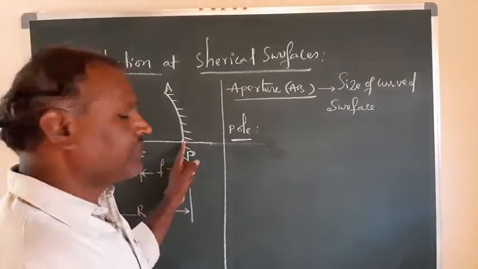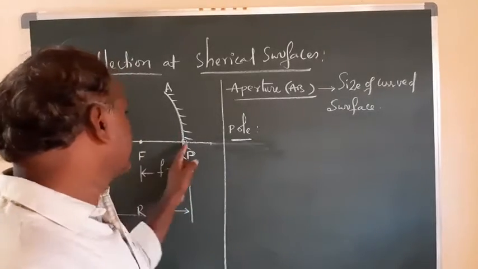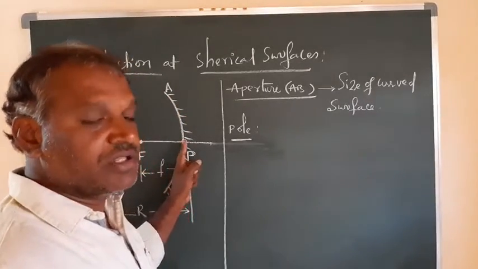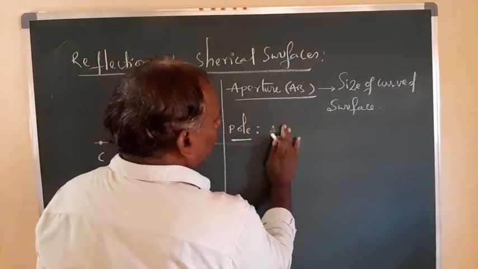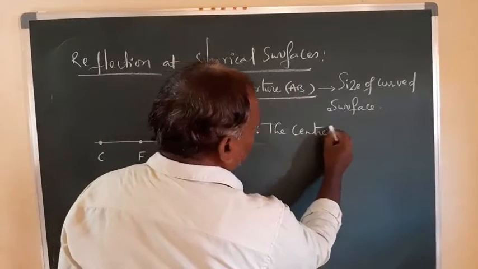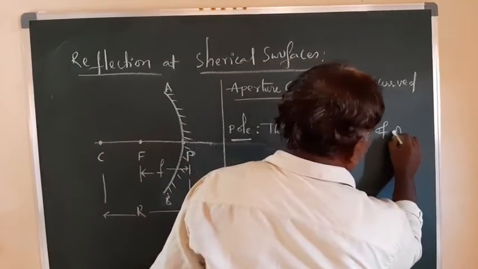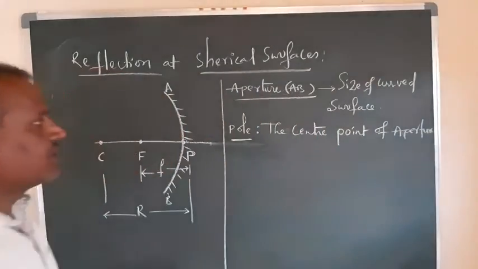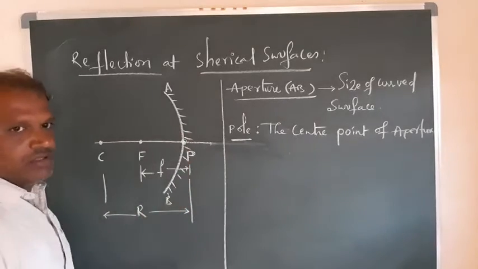The point where the principal axis is passing through the aperture and intersecting at the center of the aperture, that point is called the pole. So your pole is the center point of the aperture. The center point of the aperture is called the pole, which we represent by point P at this point, right?